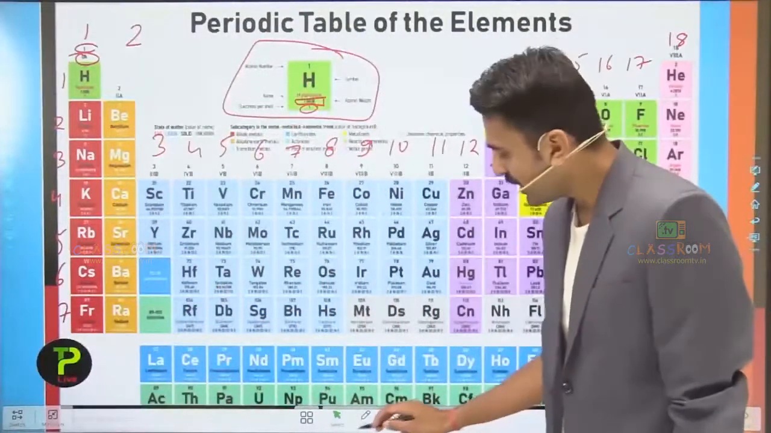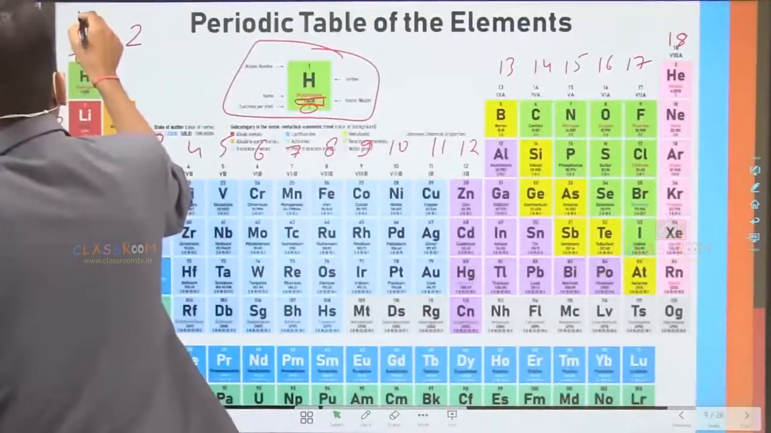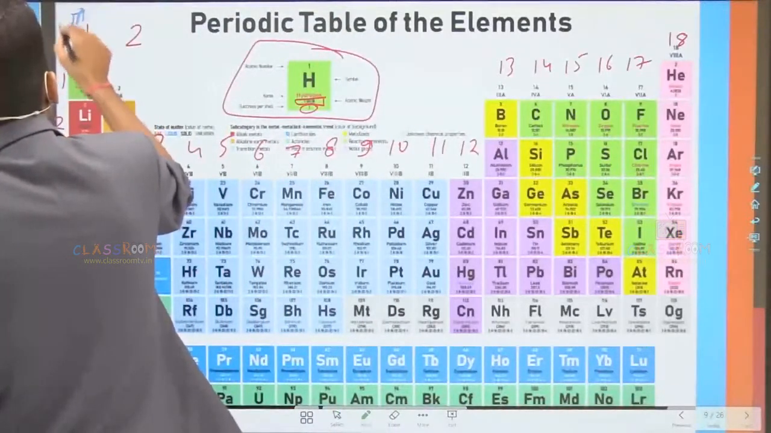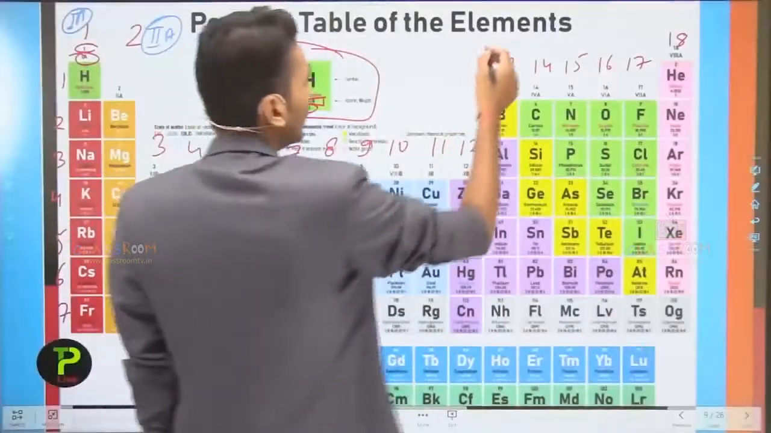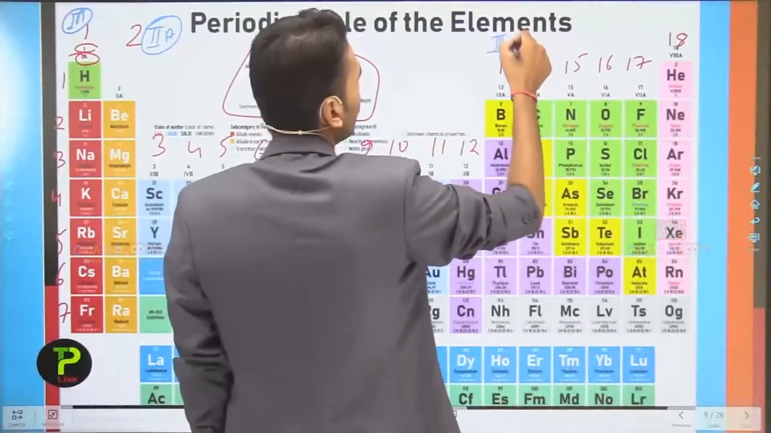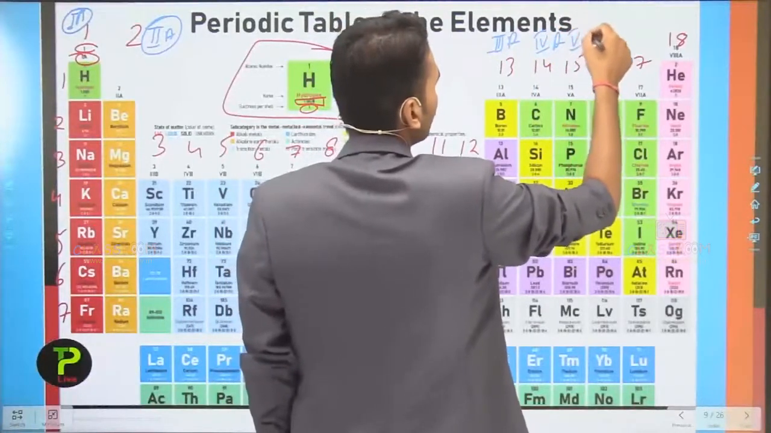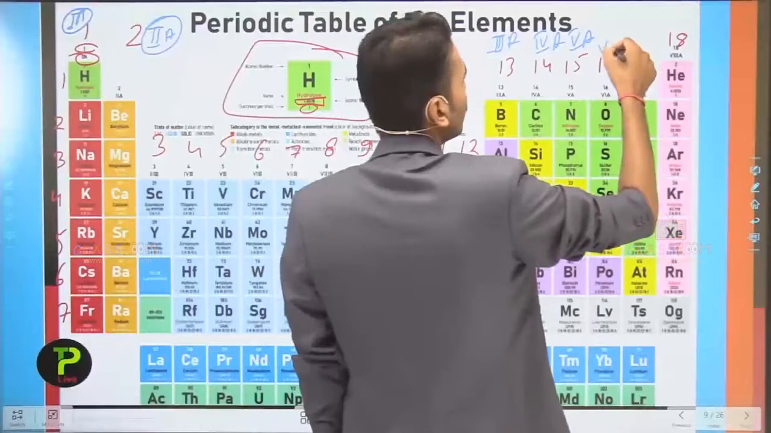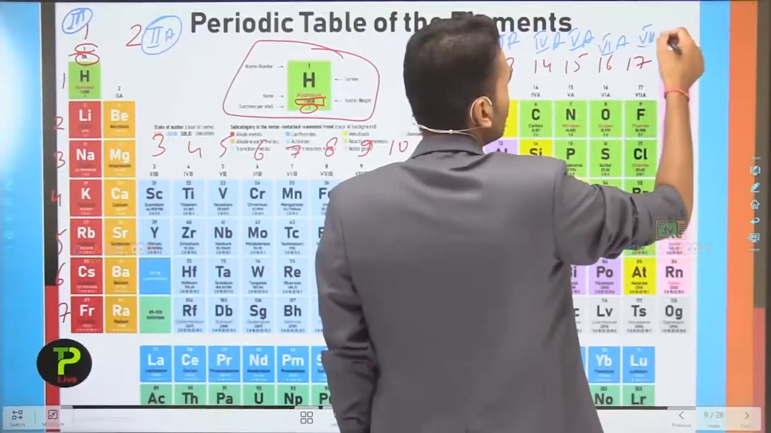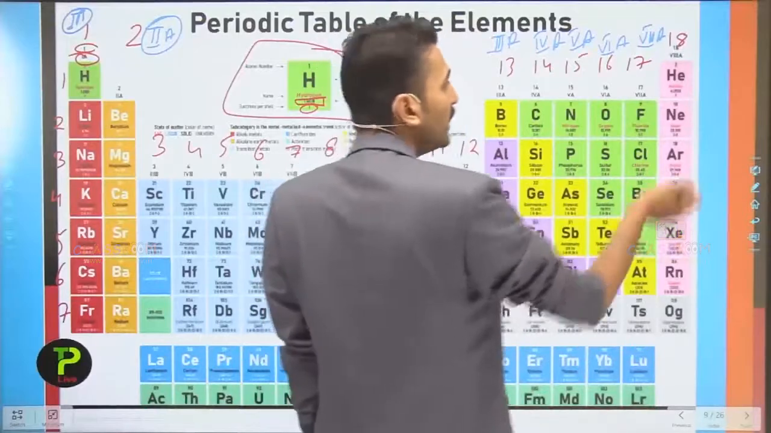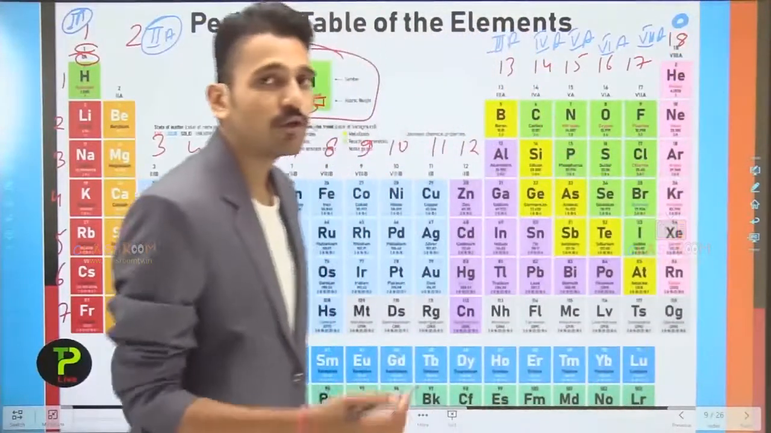Now moving into the groups, let's see the earlier form of representation. Here group 1 is represented by 1A. At the earlier times, 2 was represented as 2A, while 13 was represented as 3A, 14 as 4A, 15 as 5A, 16 as 6A, 17 as 7A, while group 18 was represented as the 0 group for the noble gases.